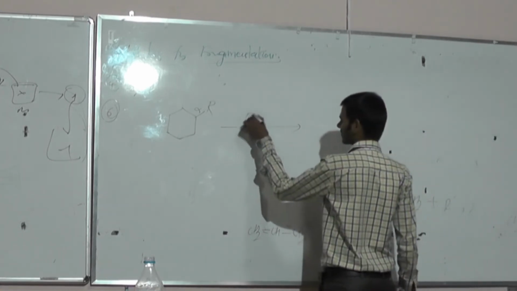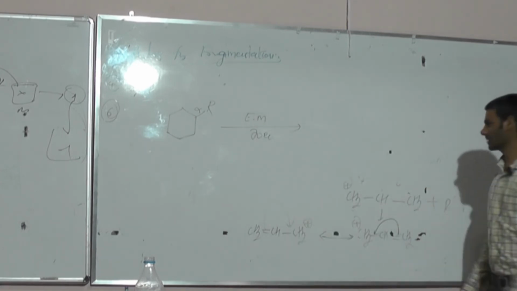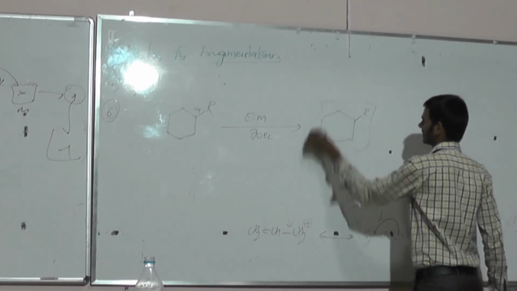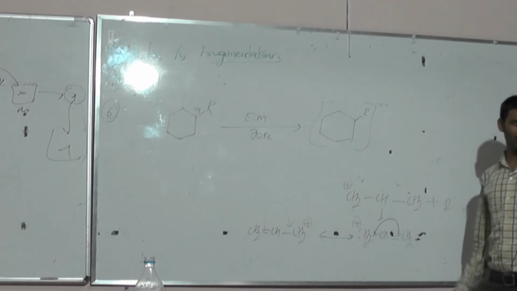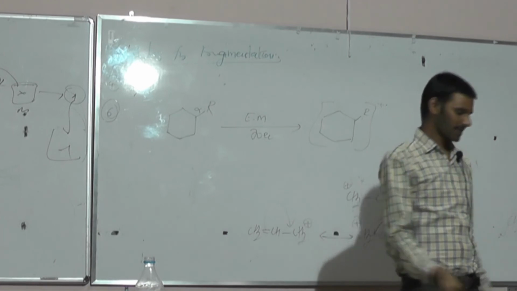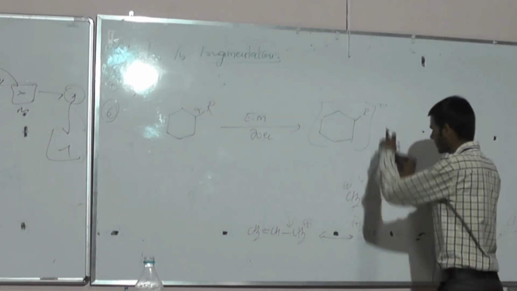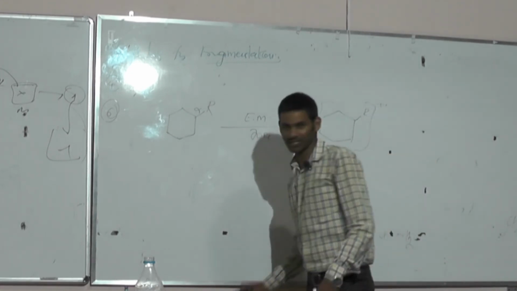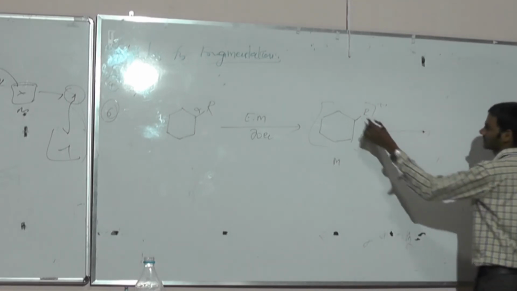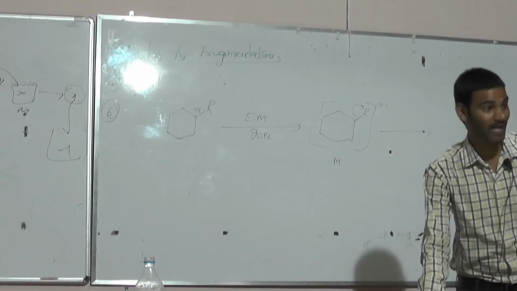The first step is electronic bombardment by utilizing 70 electron volts energy. Thereby it will generate a positive charge with one electron. How does it generate positive with one electron? Whatever the substitution is, it loses one electron, so one electron remains and there is a positive charge. The generation of the positively charged ion is nothing but the molecular ion. That molecular ion then undergoes fragmentation by utilizing a heterolytic mechanism.